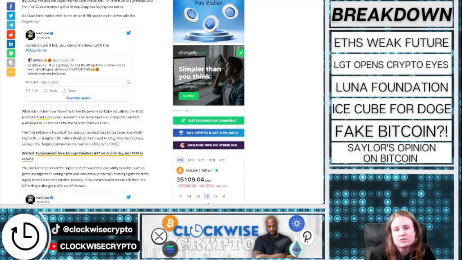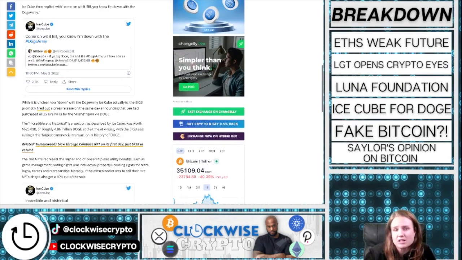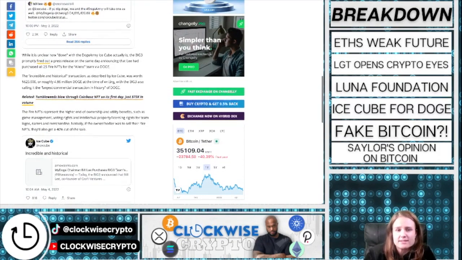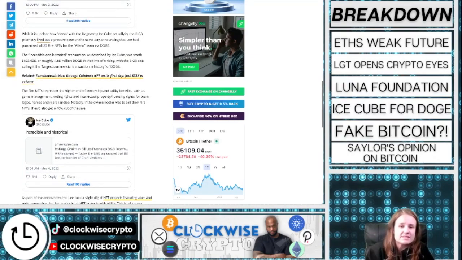The Big Three has also called it the largest commercial transaction in history of Doge. The Fire NFTs represent an important part of the crypto gaming ecosystem. They offer benefits such as game management, voting rights, and intellectual property licensing rights for team logos, names, and merchandise. If the holder of a Fire NFT sells their tokens, they'd receive a 40% cut of the sale.